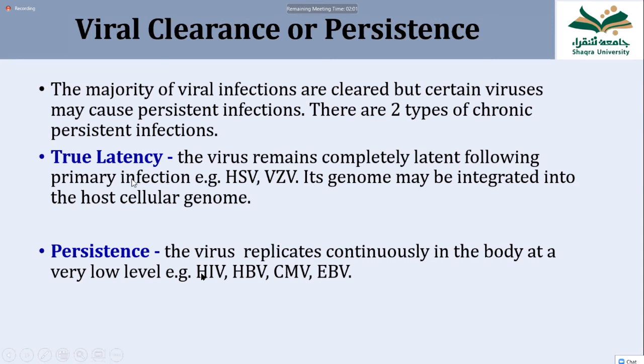Examples of latent infection are herpes simplex virus and varicella zoster virus. Another type of very long infection inside the body is persistence. In this case, the virus continuously multiplies, but at a very low level inside the cells. Examples are hepatitis B virus, HIV, cytomegalovirus, etc.